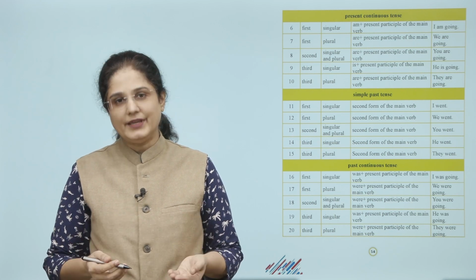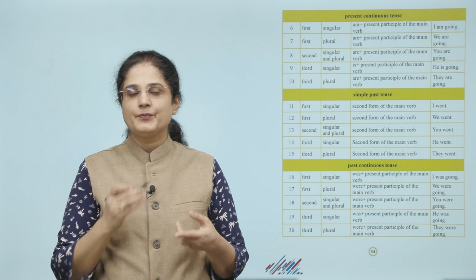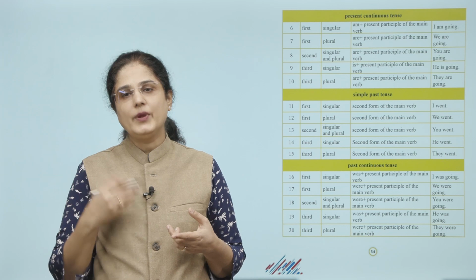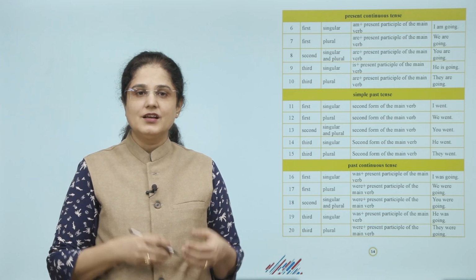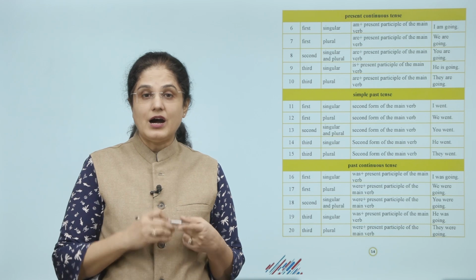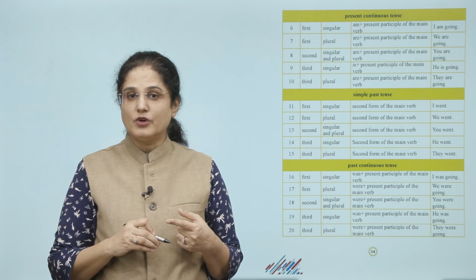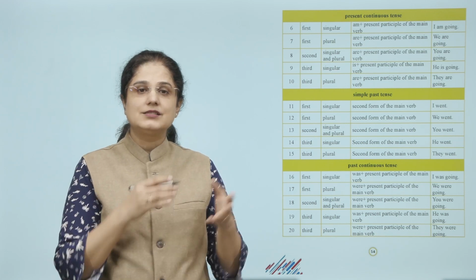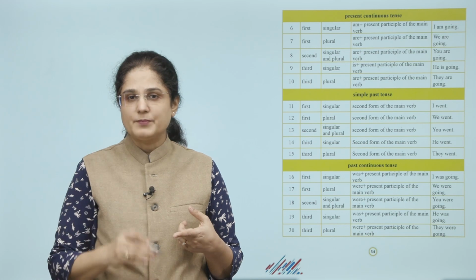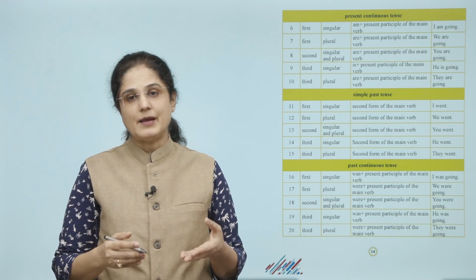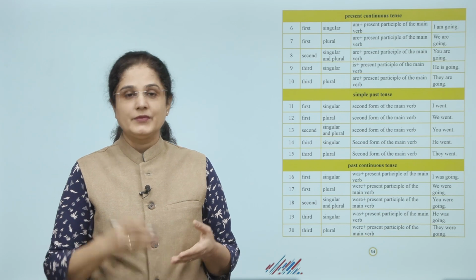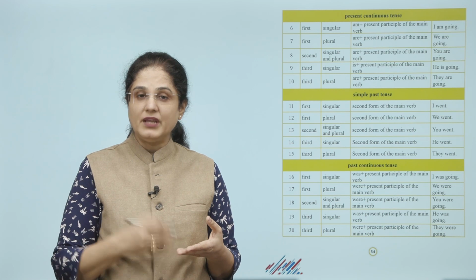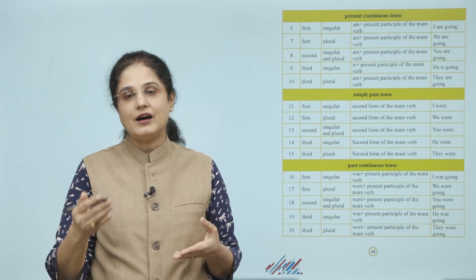Then for present continuous tense, for first singular, am plus present participle of the main verb. Example, I am going. Then for first plural, are plus present participle of the main verb. Example, we are going. Then second singular and plural, are plus present participle of the main verb. Example, you are going. Then third singular, is plus present participle of the main verb. Example, he is going. Then third plural, are plus present participle of the main verb. For example, they are going.